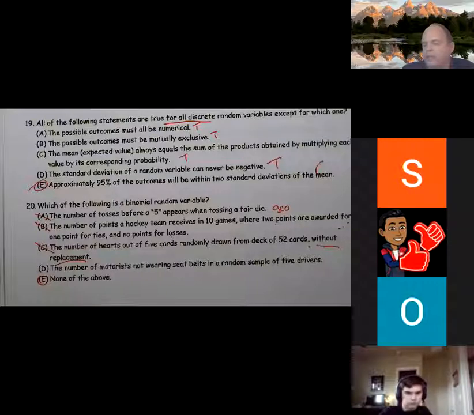Generally speaking, seatbelt use is related. If one person's wearing it, then almost everybody's wearing it, whereas if one person is not wearing it, it's more likely that the rest are not wearing it. So there is a dependency there. Not the best question. I promise the ones on the test will not be anything like